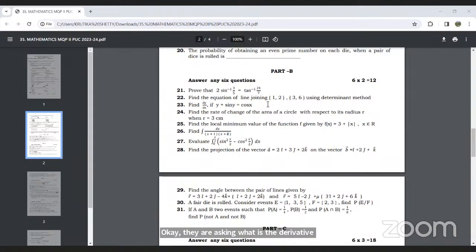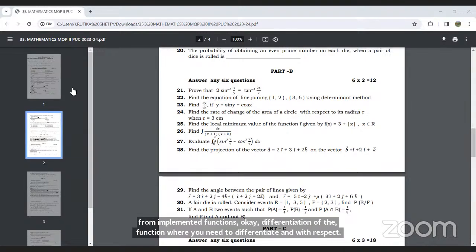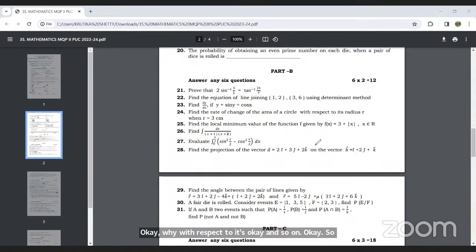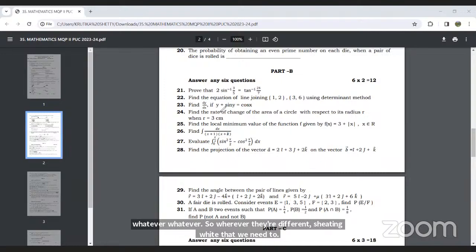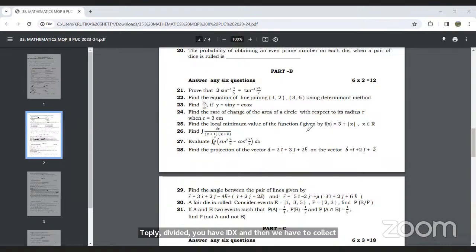Okay, so this question is from implicit functions, differentiation of implicit functions, where you need to differentiate y with respect to x. Here you treat y like x, differentiate, and multiply by dy by dx. Wherever you differentiate y, that term we need to multiply by dy by dx, and then collect dy by dx terms on one side and non dy by dx terms on the other side.